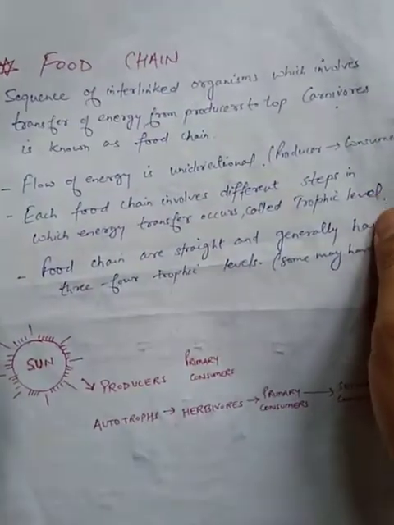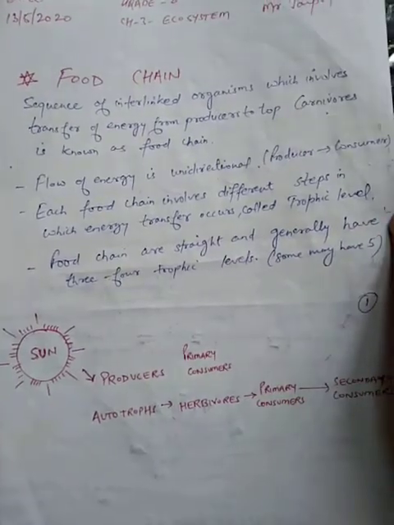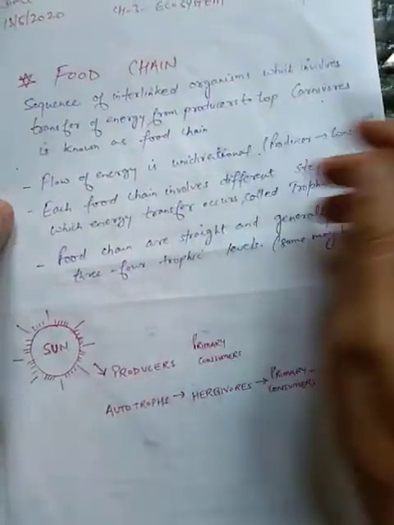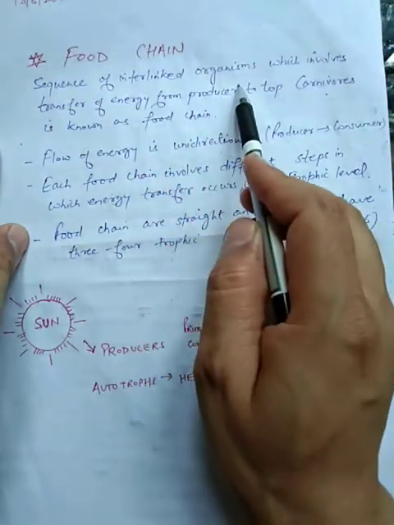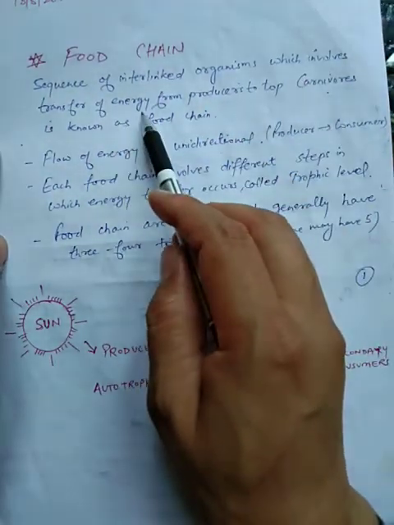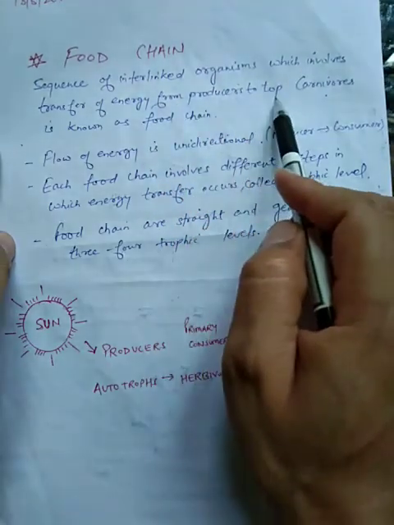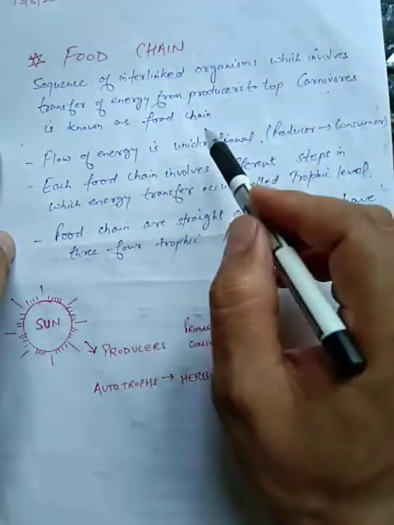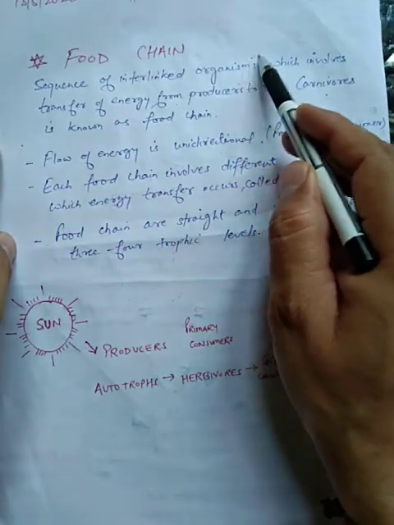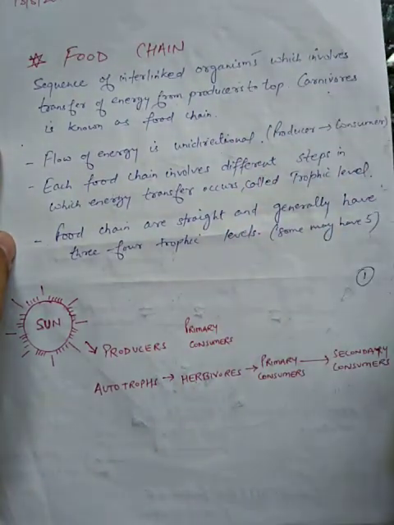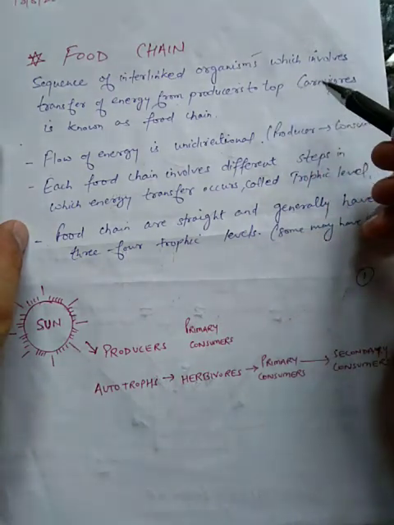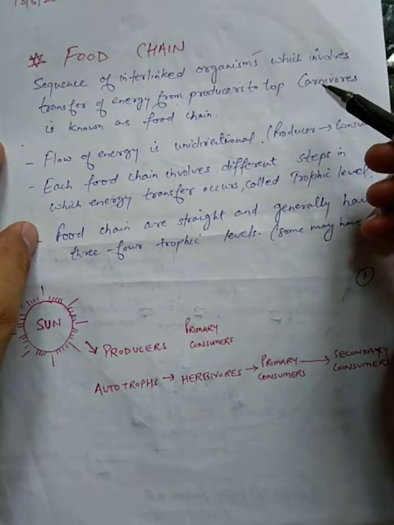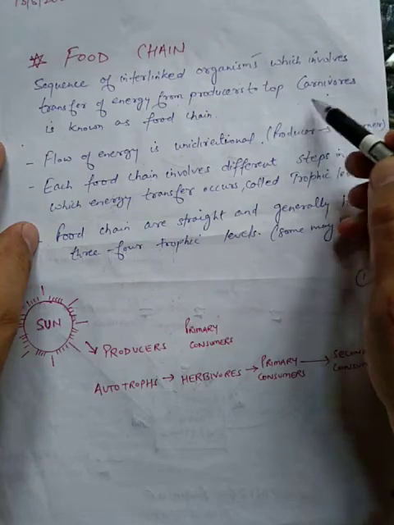Now students, an important topic is food chain. So what is a food chain? A food chain is a sequence of interlinked organisms which involves transfer of energy from producers to top carnivores, and it involves unidirectional flow of energy, meaning the energy flows only in one direction, from producer. If it is going to the herbivore, it will not come back to the producer from the herbivore.